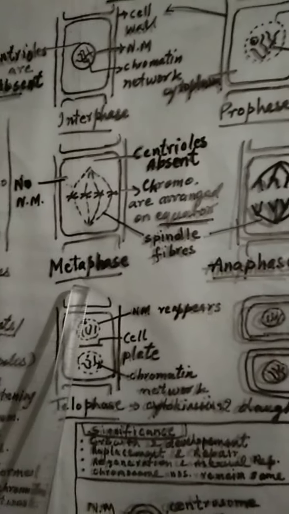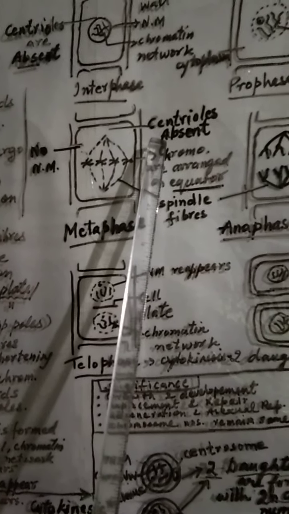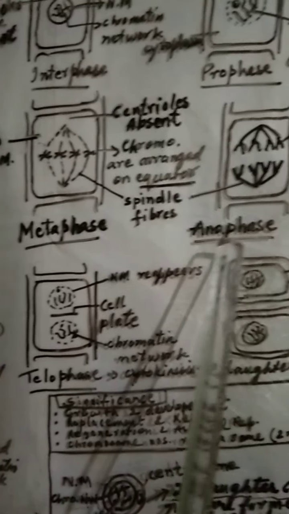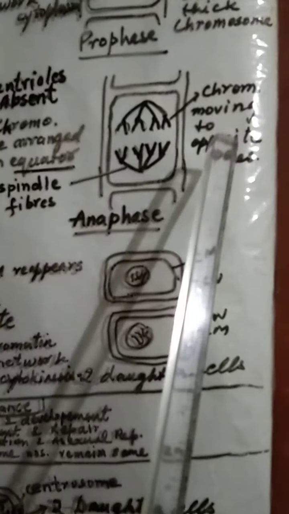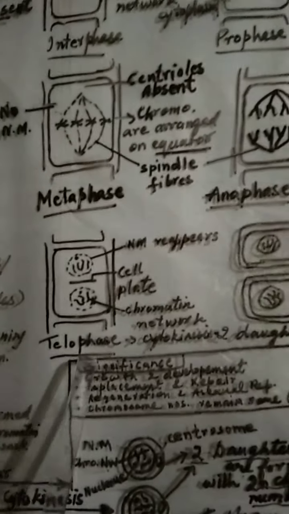Then we enter metaphase. In metaphase, chromosomes are arranged on the equator. Here centrioles are absent. Here aster rays are absent. These spindle fibers are formed here, which are attached to the centromere of each chromosome. Now we move to the next phase called anaphase. In anaphase, you can see chromosomes are moving towards the opposite poles. Why? Because spindle fibers shorten and pull them towards the opposite poles. The next phase after anaphase is telophase.